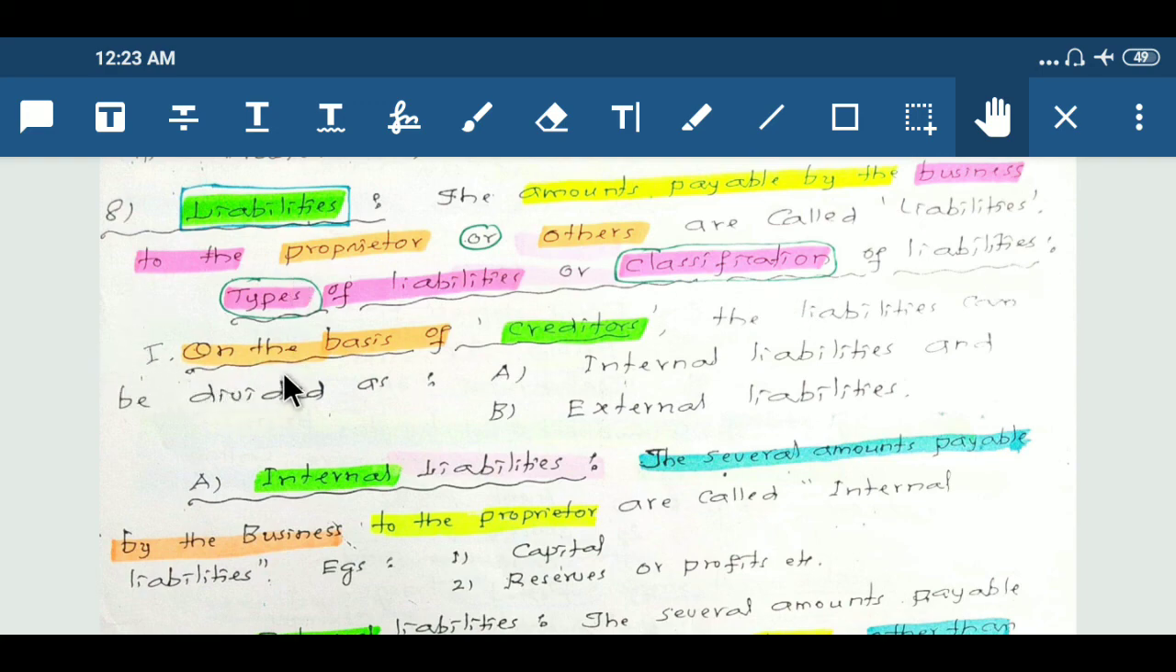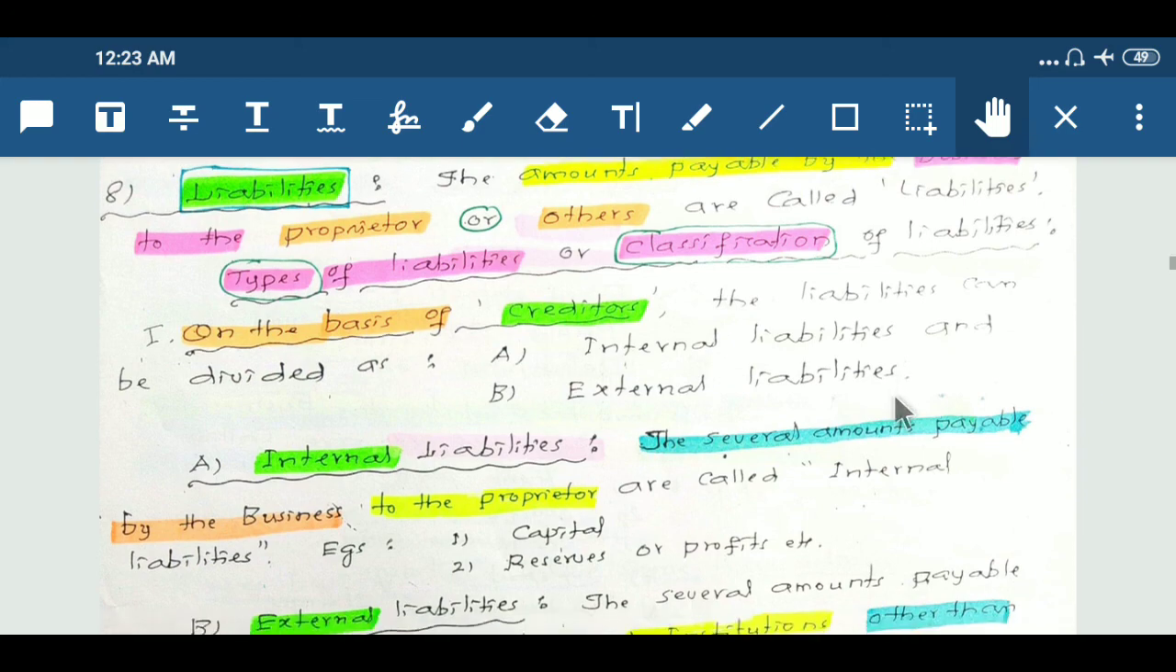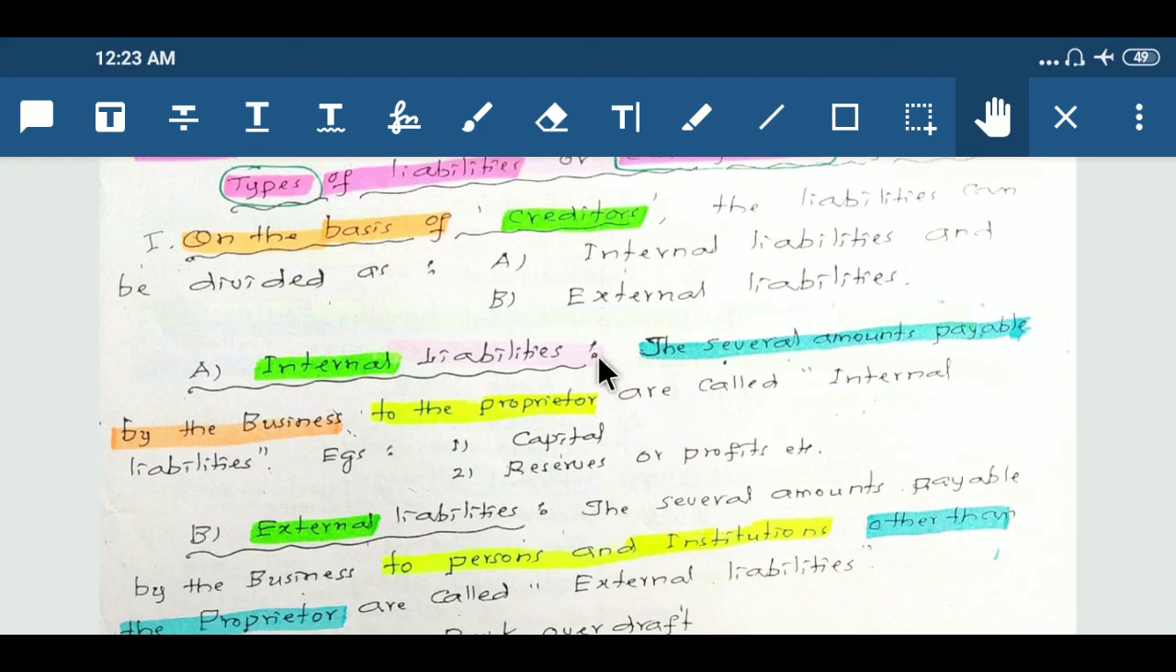First type, on the basis of creditors. On the basis of creditors, the liabilities can be divided into two types: one is internal liabilities and the second one is external liabilities.